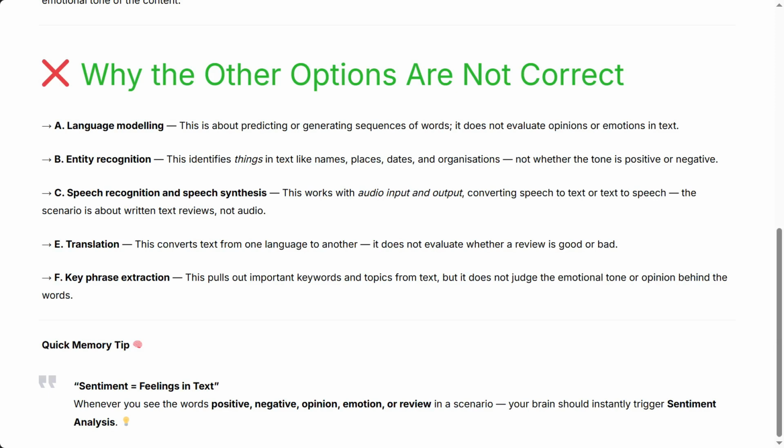Quick memory tip. Sentiment equals feelings in text. Whenever you see the words positive, negative, opinion, emotion, or review in a scenario, your brain should instantly trigger sentiment analysis.